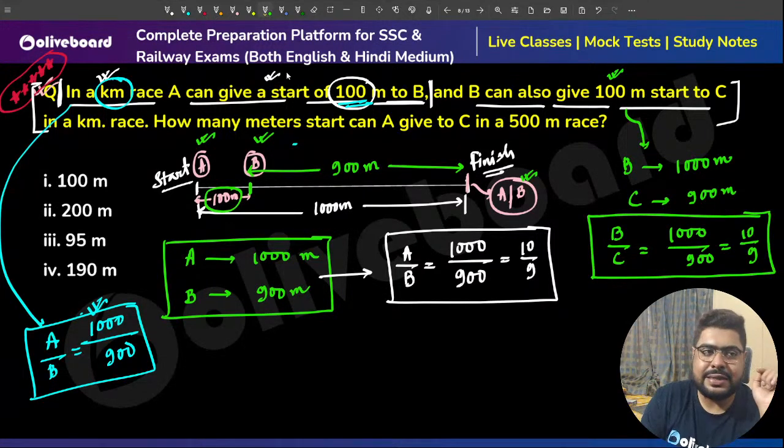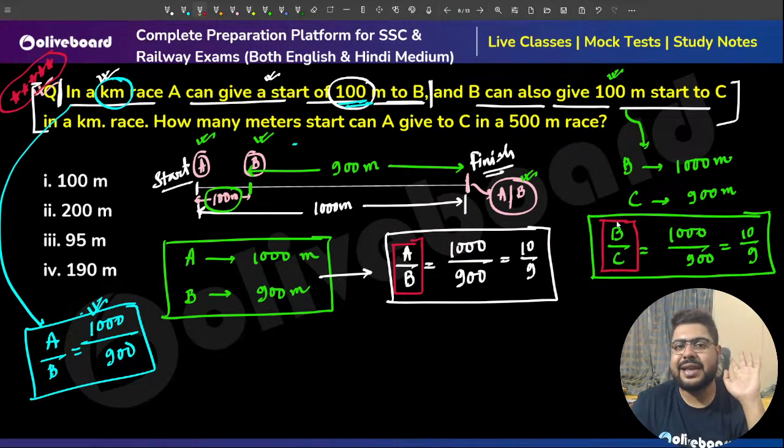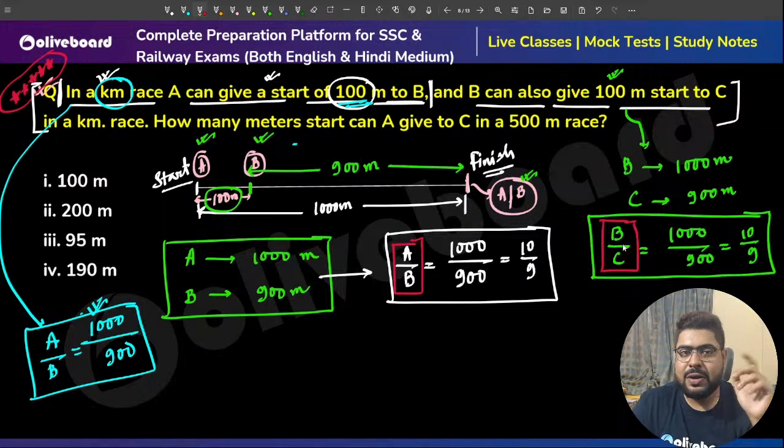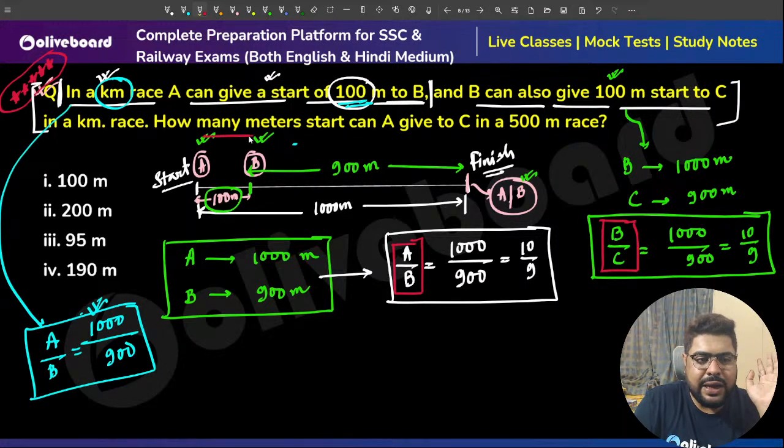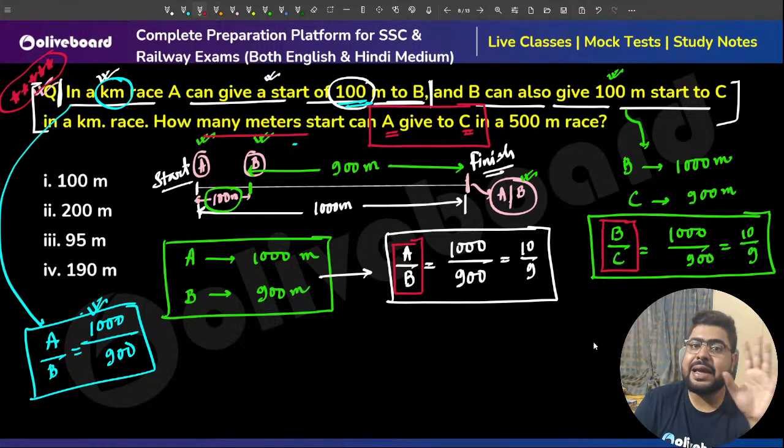Now please understand, this relation has A and B, this relation has B and C. What are they asking? Relation between whom? How many meters start A can give to C? Sir, they are asking the relation between A and C, meaning I have to eliminate whom? I have to eliminate B. So if I multiply these two equations, B cancels.